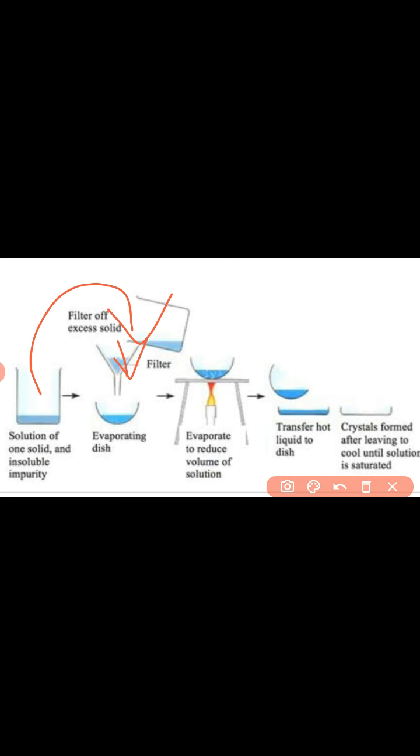It's the filtrate, and after filtering, that solution is collected in the evaporating dish. Then the evaporating dish is heated by the use of a burner. By the use of the burner we provide heat to the evaporating dish. So this solution gets evaporated.